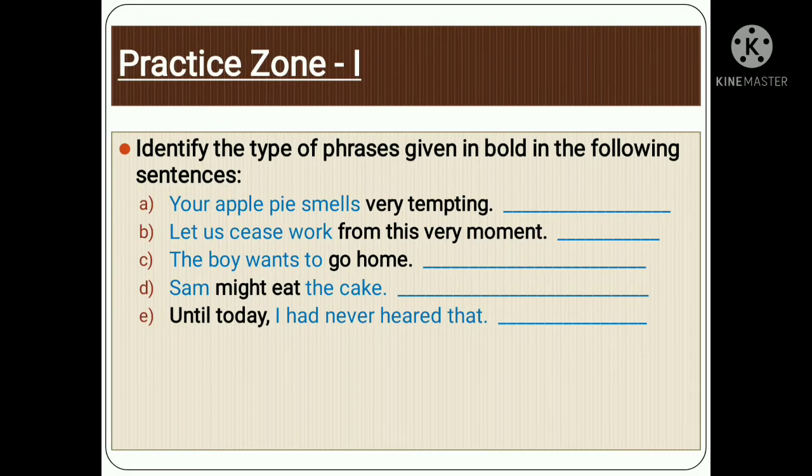Now let's do some activities in our practice zone. This is practice zone 1. Here are a few questions. Identify the types of phrases given in bold in the following sentences. You have to comment the answers for these 5 sentences and identify the type of phrases which are given here.